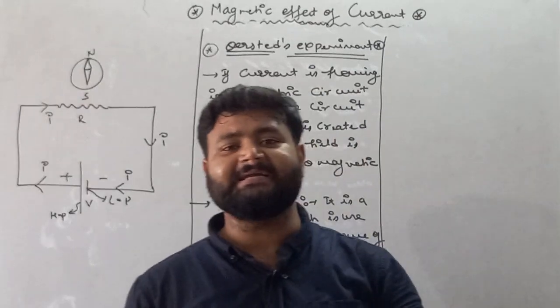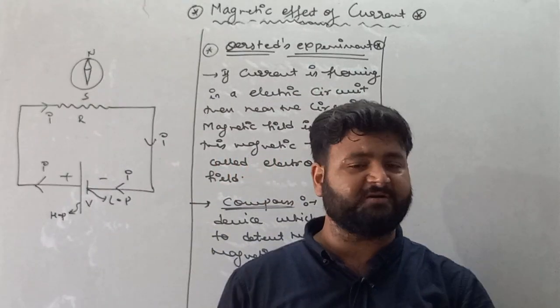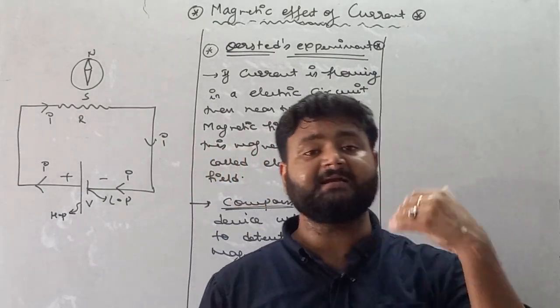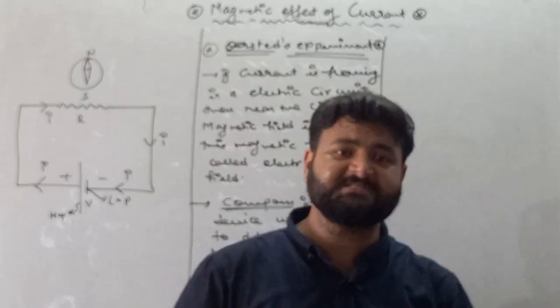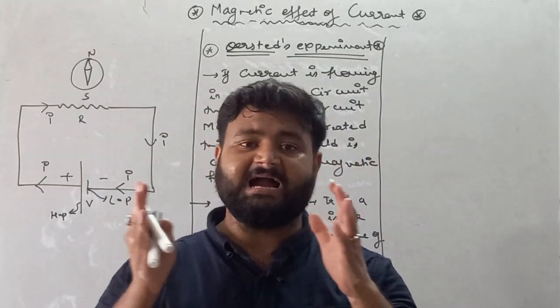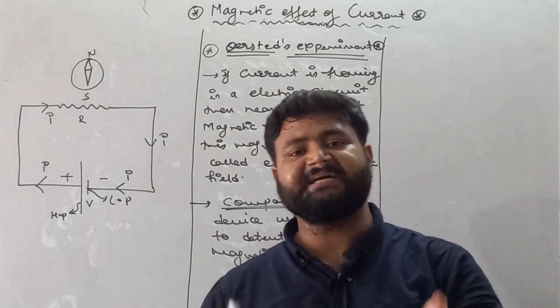If current is flowing, then the compass shows deflection, which shows that due to the flow of current, a magnetic field is generated, and this magnetic field is known as an electromagnetic field.